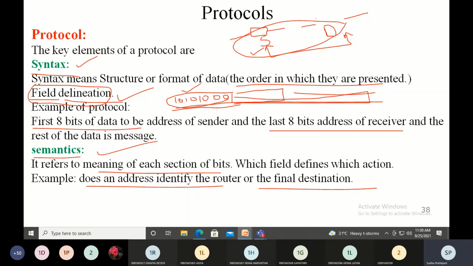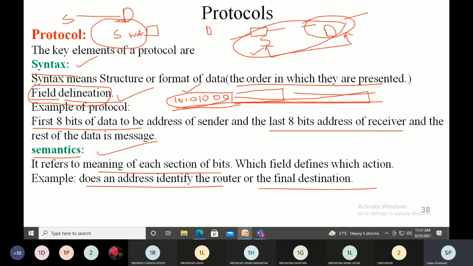For example, here I said there is a destination. The data is not directly sent from the source to the destination. There is no direct communication between the sender and the destination. There will be so many hops in between. From the sender, it will go through the hub, then through some switch, and then through the router. The router is like the gateway which will communicate between two LANs.